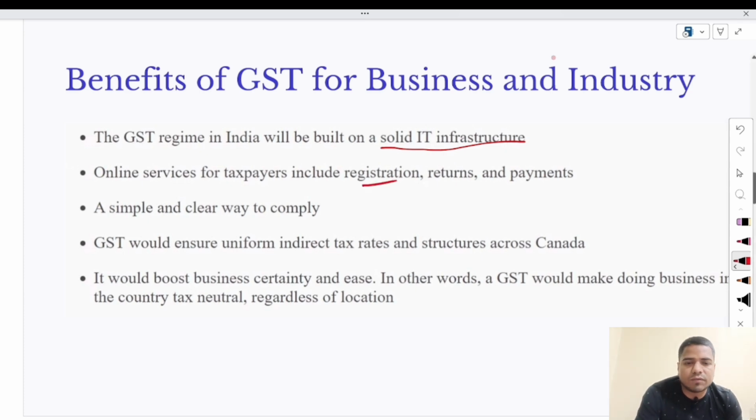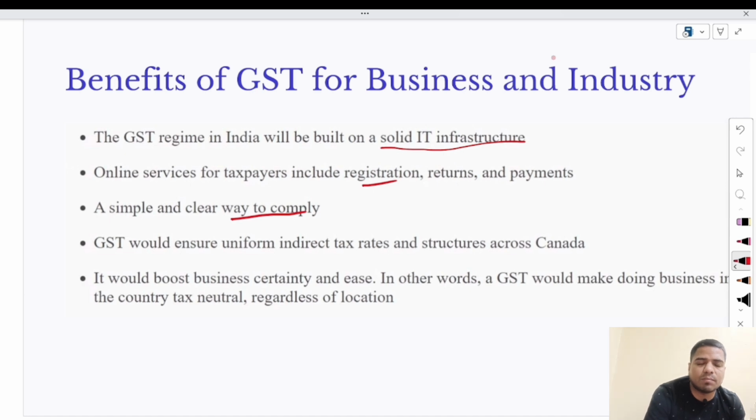And next, online services for taxpayers include registration, returns, and payments. All these online services have benefited business and industry very easily, with a simple and clear way to comply. The benefit of GST is also a clear way to comply about your claims, anything to the government very easily. Next, GST would ensure uniform indirect taxes.